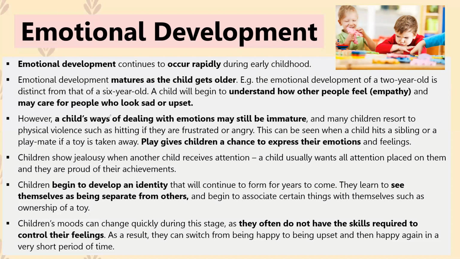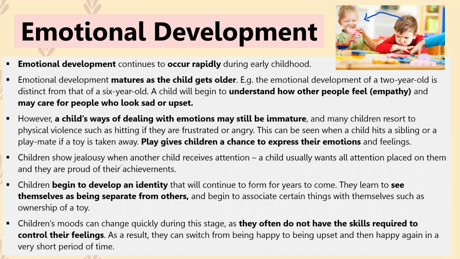Okay, a child's ways of dealing with emotions is still immature. So if, for example, this boy is angry at this boy for taking something of his, he might actually hit him or punch him or smack him. Okay, so that's the way that he deals with his emotions. Obviously, as children get older, they're able to express their emotions in a little bit more of a mature way, in a less violent way.